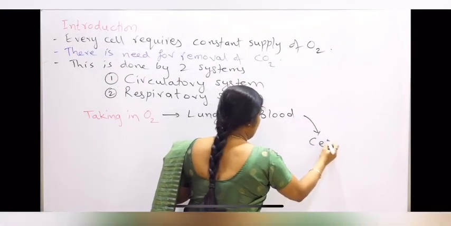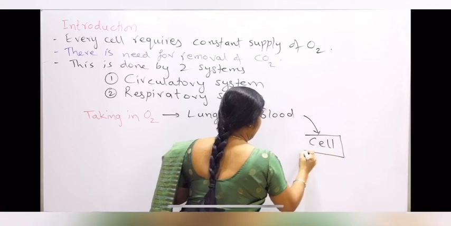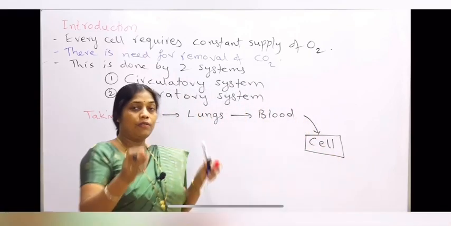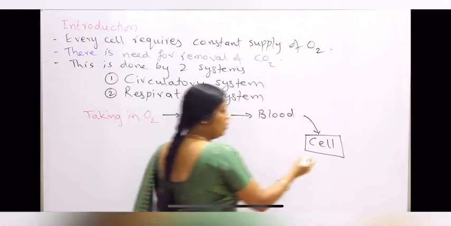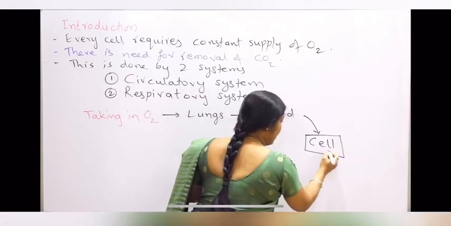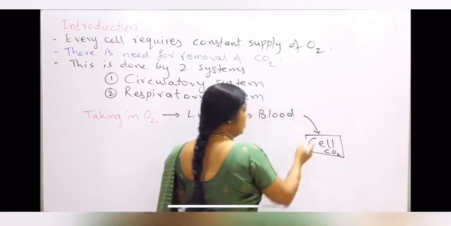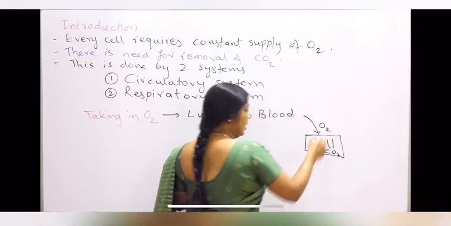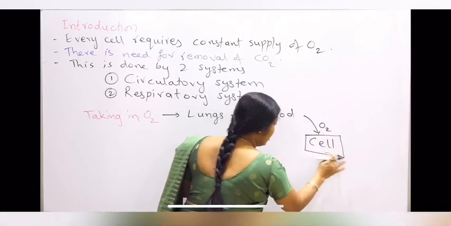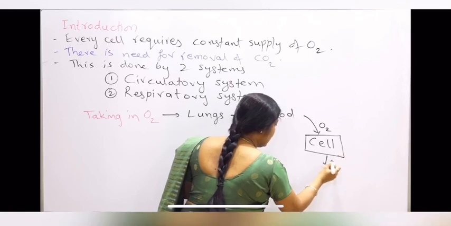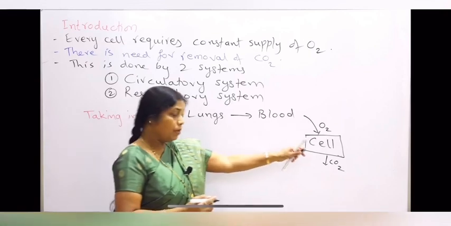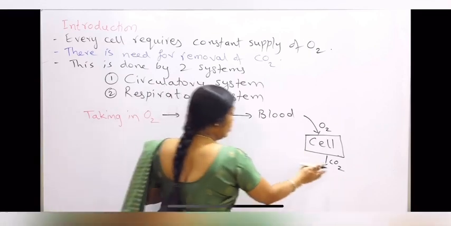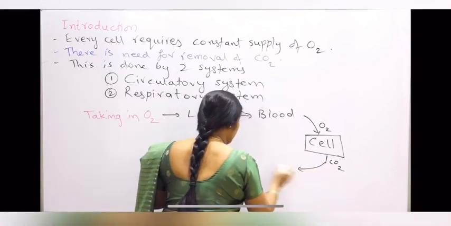This is the cell in which the oxygen will be taken, and it will be utilized for the breakdown of the food, resulting in production of carbon dioxide. So oxygen is entering the cells, and carbon dioxide is released from the cells. This carbon dioxide from the cells will again diffuse back into blood.